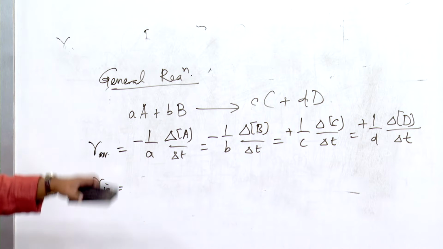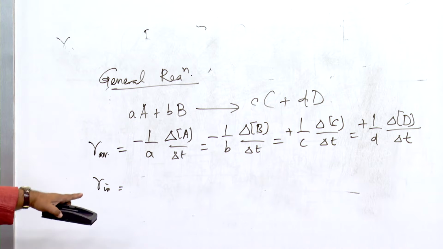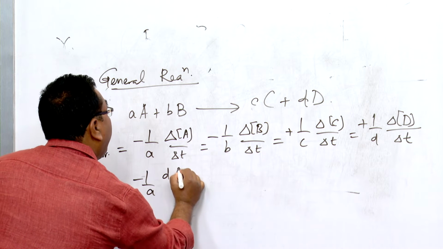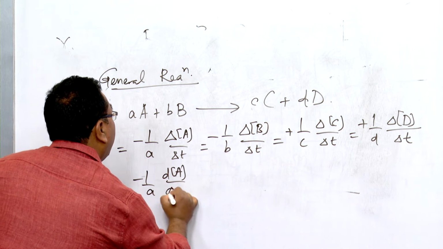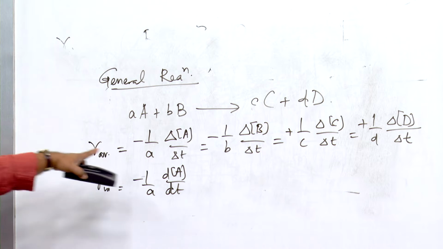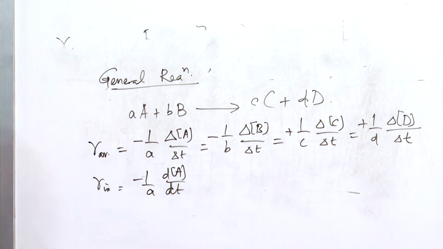So, almost that will be the same. I am not going to write it again, I will just write one term: minus 1 by a dA by dt, and go on like this, all will be the same. This delta will be changed over to d.